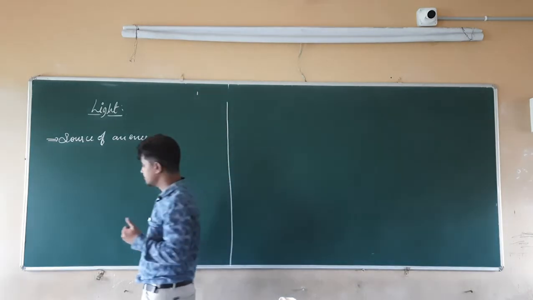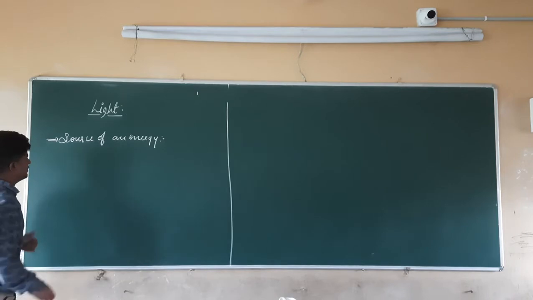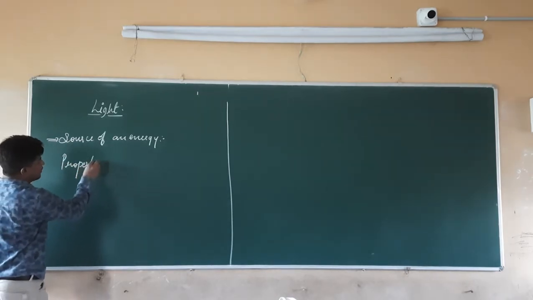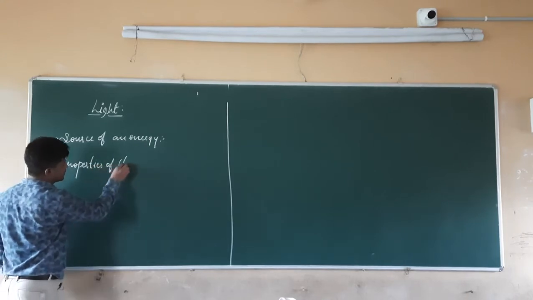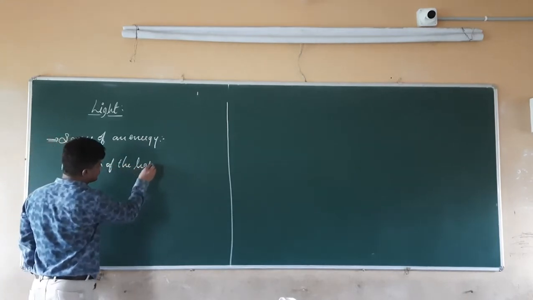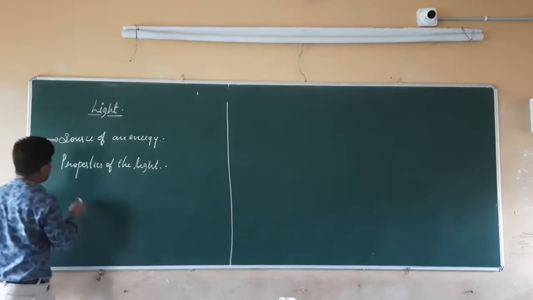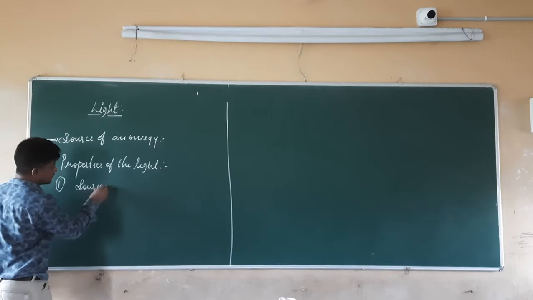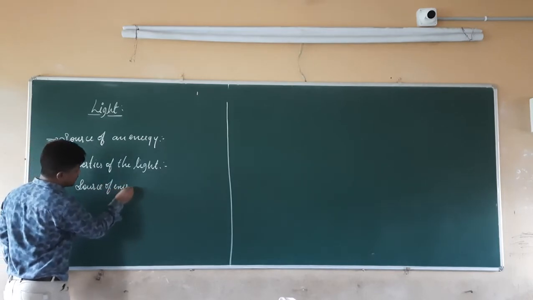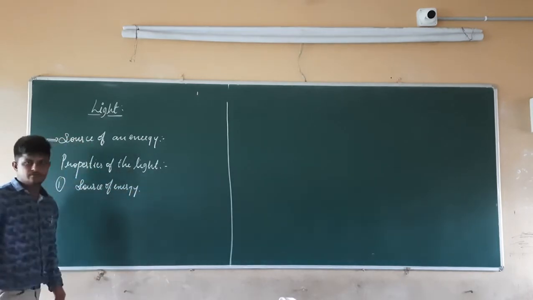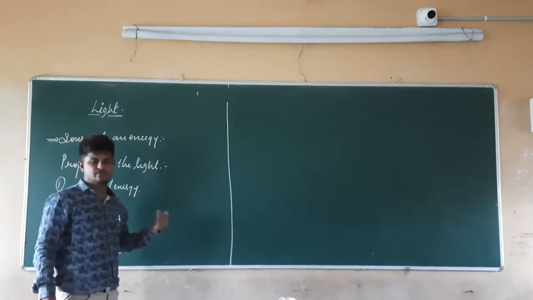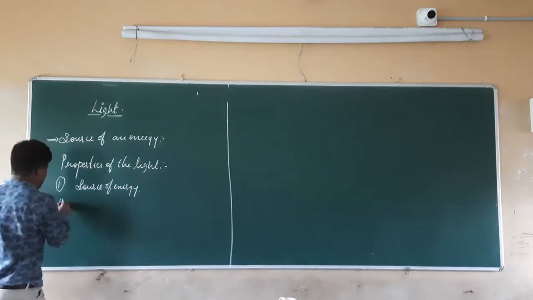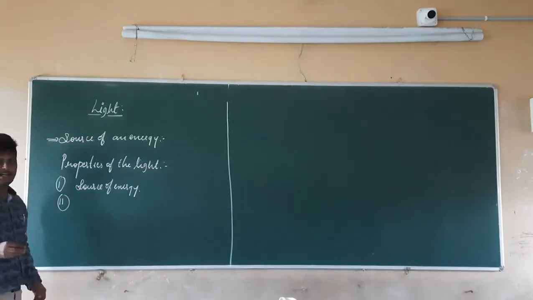Right. So next, what are the properties of the light? So next we are going to discuss about the properties of the light. So the first property is that it is a source of energy, which is useful for seeing the things as well as for the photosynthesis in plants. Now the second property here: light always travels in the straight line direction.